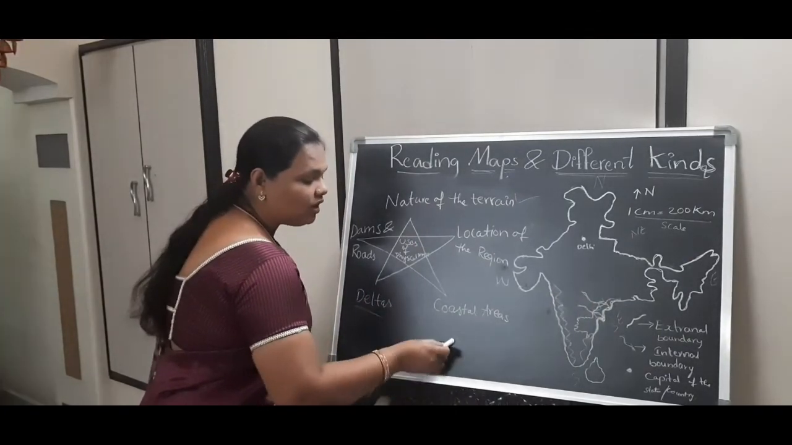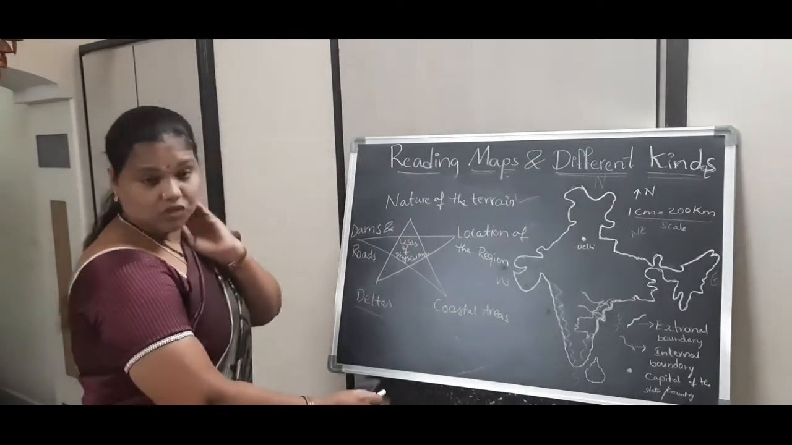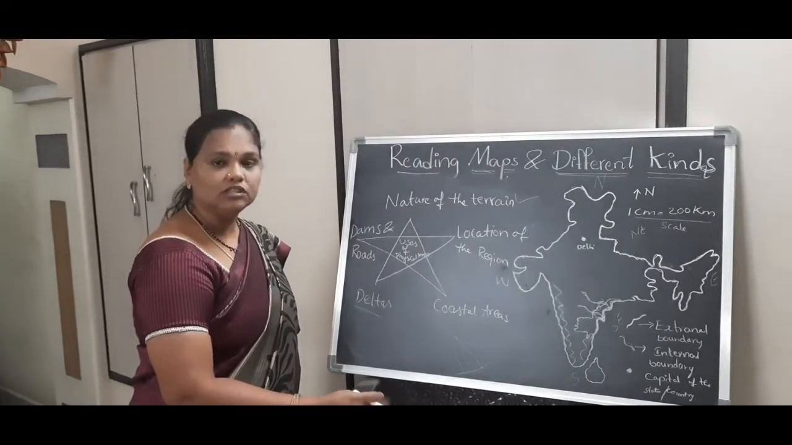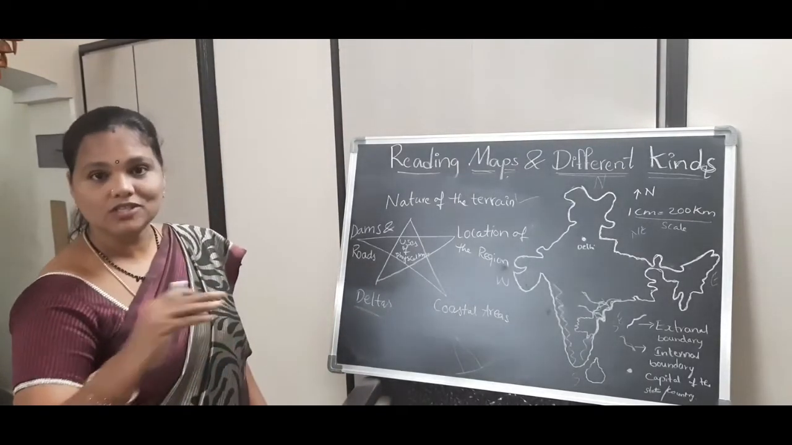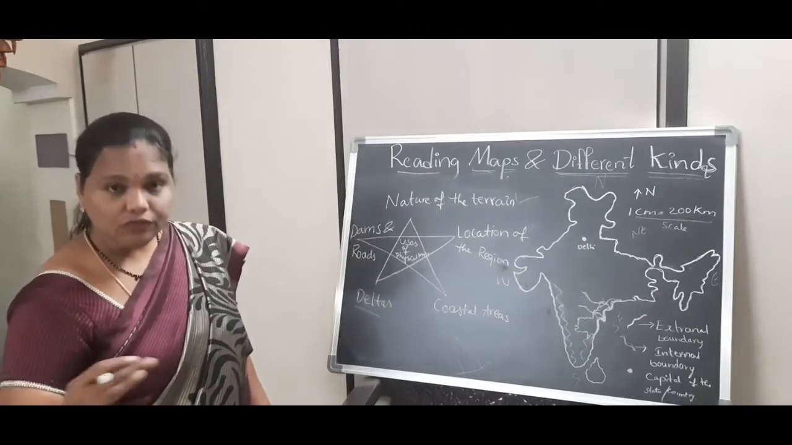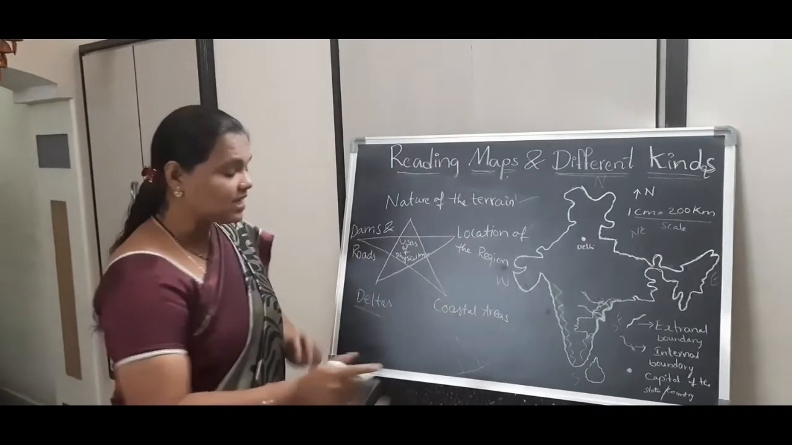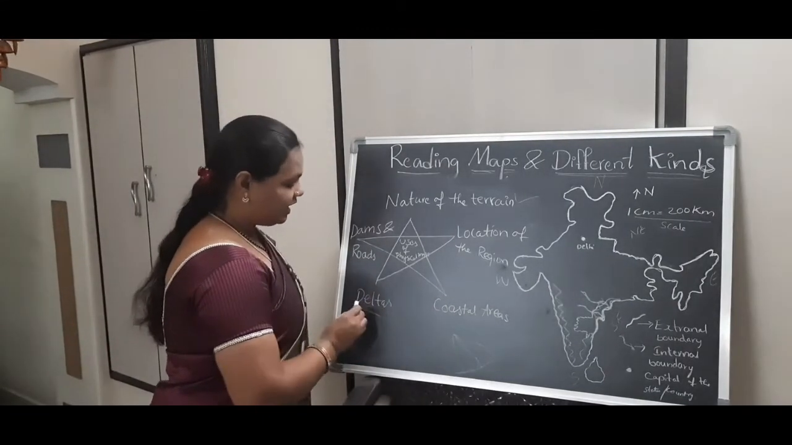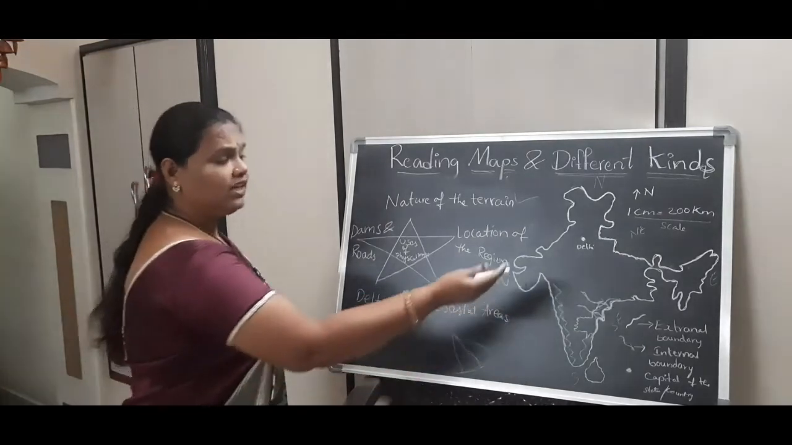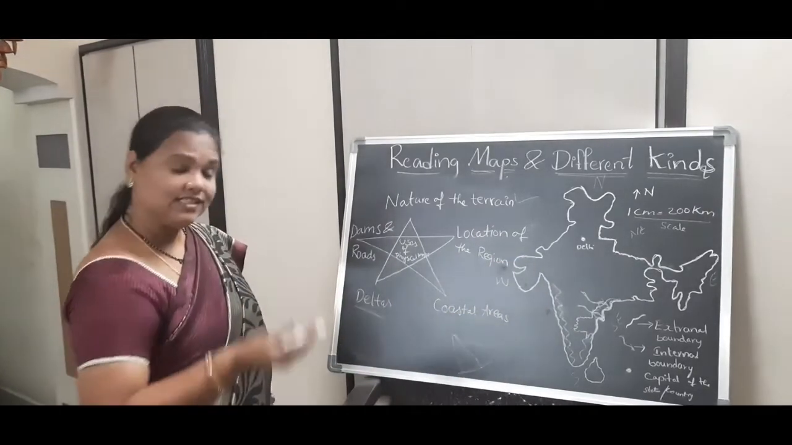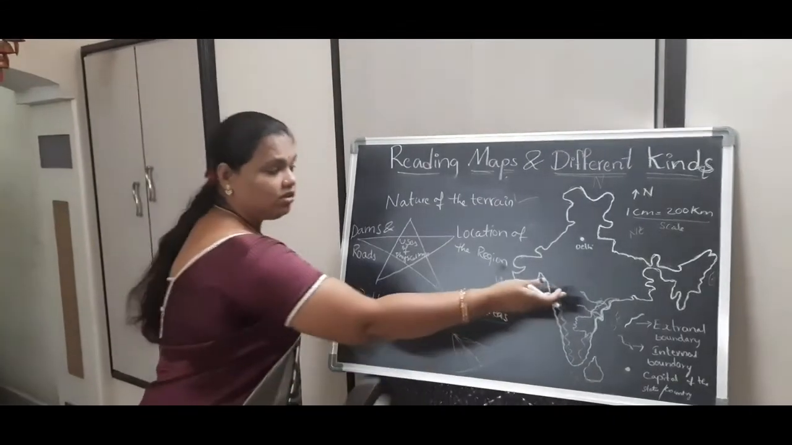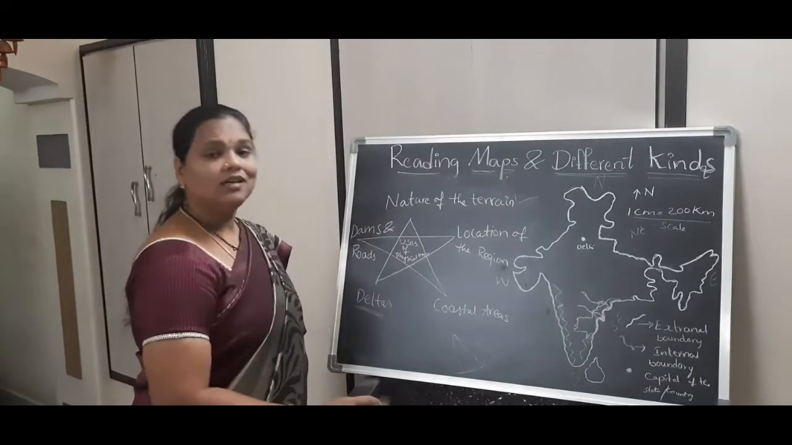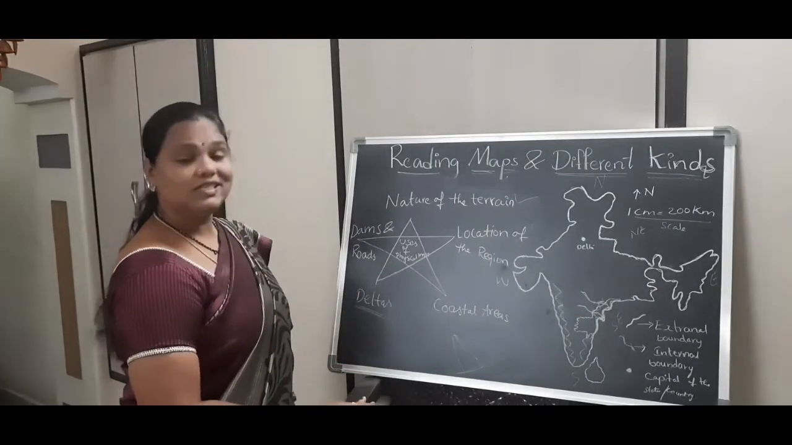Deltas are areas in a triangular shape formed by the river mouths. Formed at river mouths means when these rivers are submerging in the ocean, before submerging they divide into pieces and form a triangular shape of land. These triangular shapes are called deltas. Right. So here we can see the Krishna delta, the Godavari delta, and even the Penna delta. Krishna and Godavari are very important deltas in Andhra Pradesh. So we can see deltas with the help of a physical map.